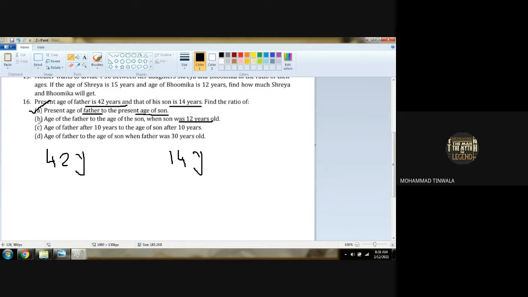Okay, now wait. Age of father to age of son. Again, we have to find the ratio of that only. But when? When the son was 12 years old. At present moment, son is of 14 years. So, if the son was 12 years old, we have to subtract 2 years from it, right or not?